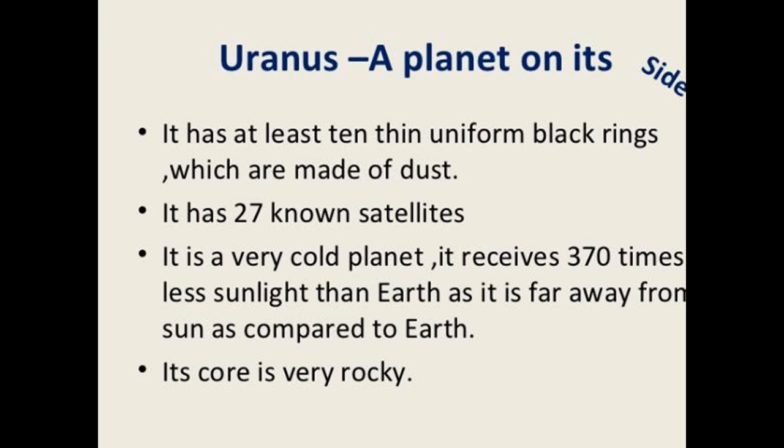Now there are some more features of the planet Uranus. It has at least 10 thin uniform black rings which are made up of dust. It has 27 known satellites. It is a very cold planet. It receives 370 times less sunlight than Earth, as it is far away from the sun as compared to Earth. Its core is very rocky.